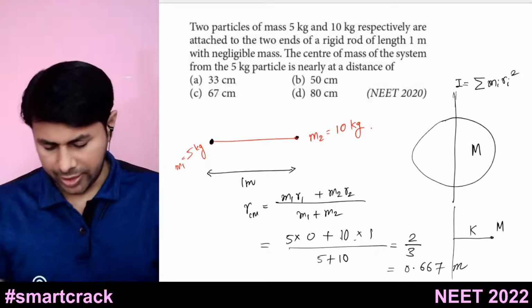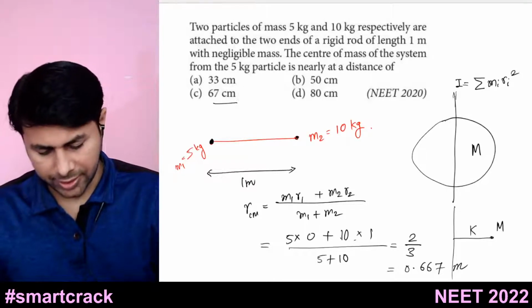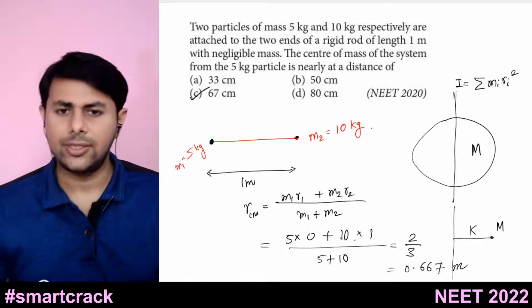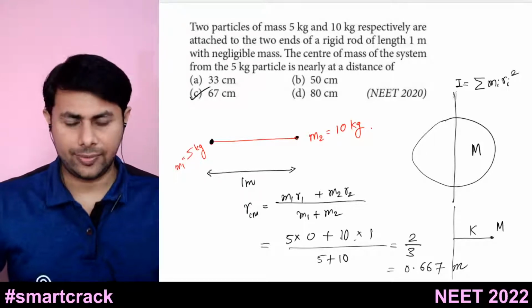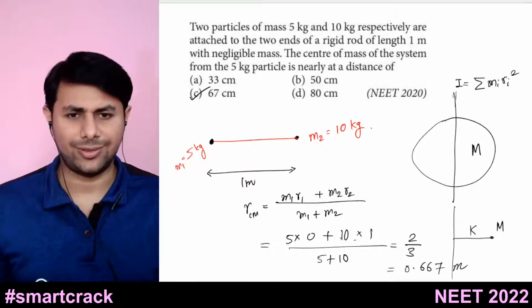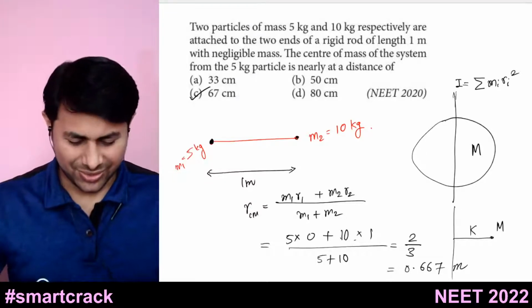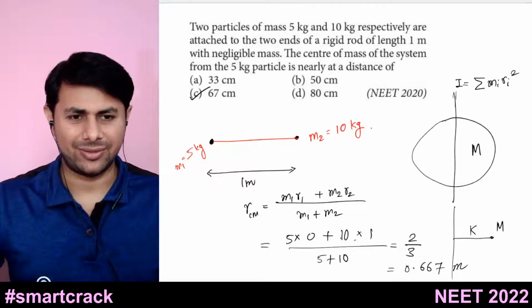And if you want to convert it into centimeters, because all the options are given in centimeters, it will be 67 centimeters, right? So this is very simple, and it is from NEET 2020. Very simple question.